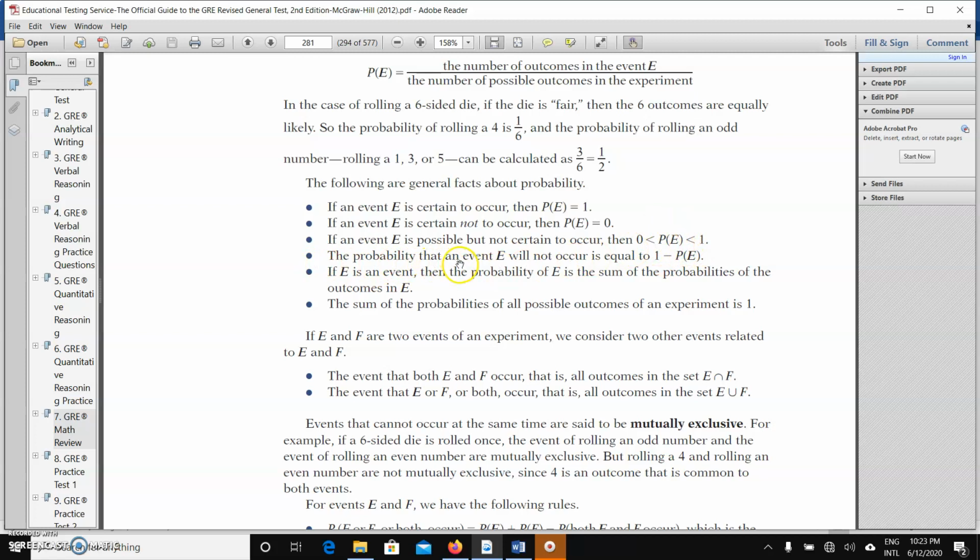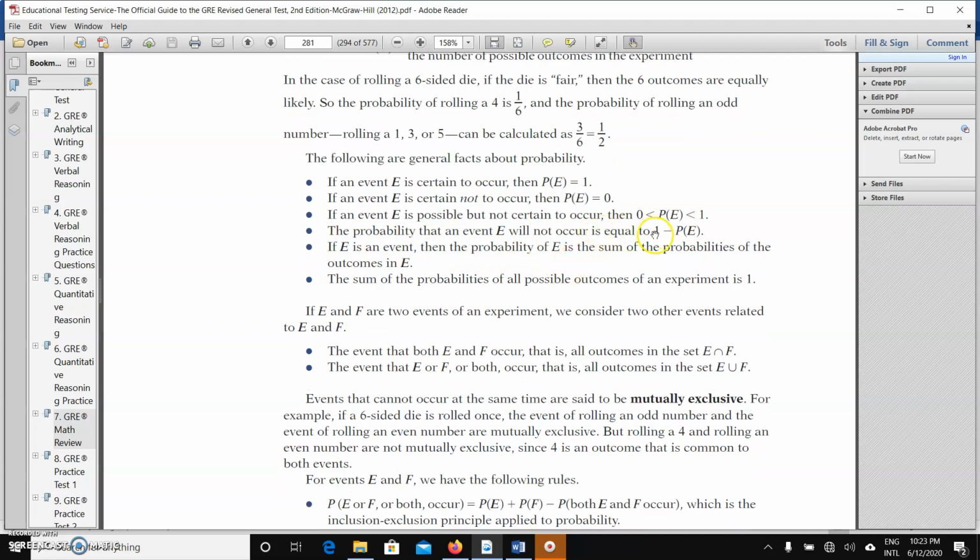The probability that an event E will not occur is equal to 1 minus the probability that the event will occur, that would be P(E). This P is the probability that the event will occur. So we can only have two ways: either the event occurs or it doesn't occur. So if it doesn't occur, since the total probability is 1, you subtract the probability that the event will occur to get the one that will not occur. So we can also use this to get the other side.